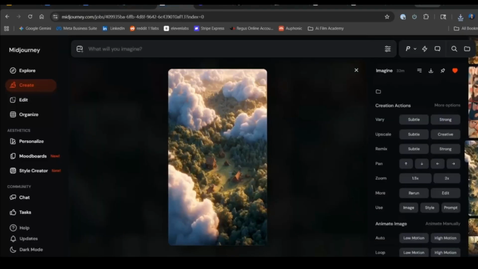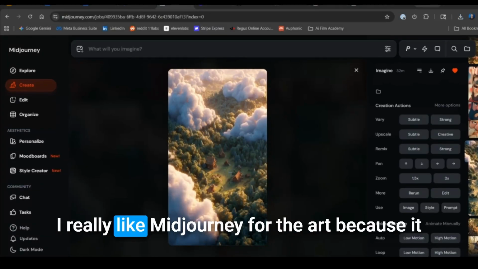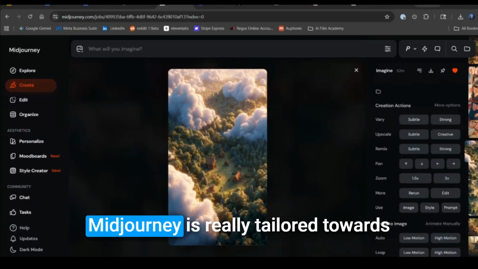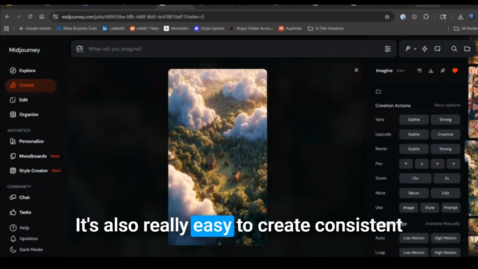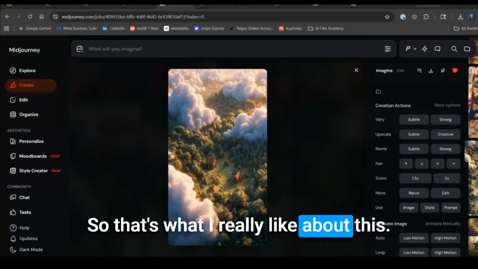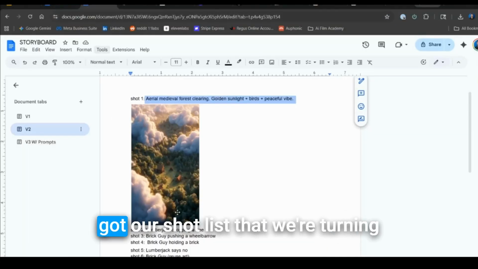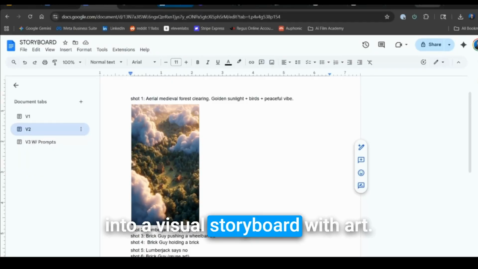Before we dive deeper, this is midjourney.com. I really like Midjourney for the art because it gives us a great stylization and animation. Midjourney is really tailored towards that cartoon, 3D, and 2D look. It's also really easy to create consistent characters inside of Midjourney, so that's what I really like about this. So where we're at right now is we've got our shot list that we're turning into a visual storyboard with art.